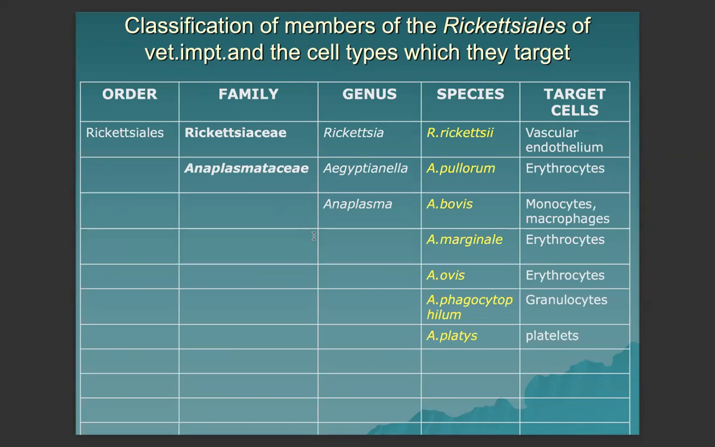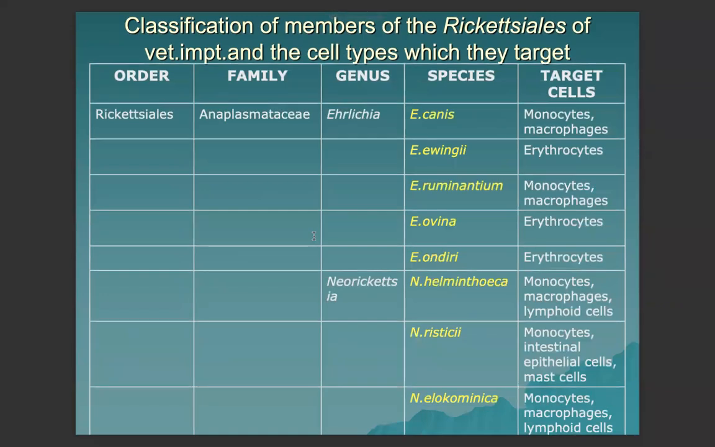For the order Rickettsiales, family Rickettsiaceae, we have Rickettsia rickettsii that targets vascular endothelium. For the Anaplasmataceae family, we have Aegyptianella pullorum, which targets erythrocytes. For genus Anaplasma, Anaplasma bovis targets monocytes and macrophages. A. marginale targets erythrocytes. A. ovis targets erythrocytes also. A. phagocytophilum targets granulocytes. And Anaplasma platys targets platelets.